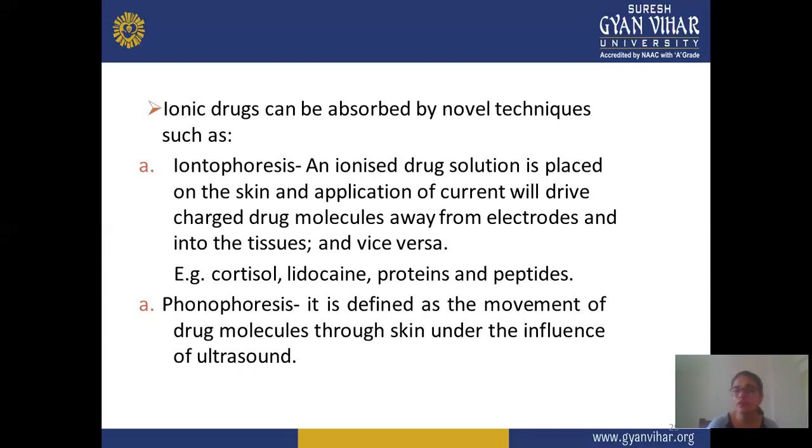And if you require control of flow rates, you can also control it by the current flow rate. This means in iontophoresis, you just apply your formulation on a particular area, and with the help of current or an electrode, your drug can permeate through the membrane or vice versa. Examples of iontophoresis are cortisol, lidocaine, protein, and peptide type drugs that are administered by iontophoresis.